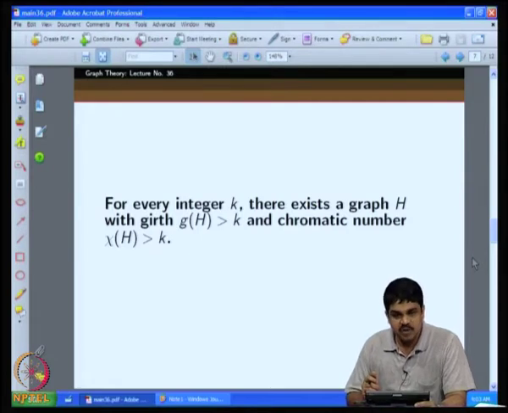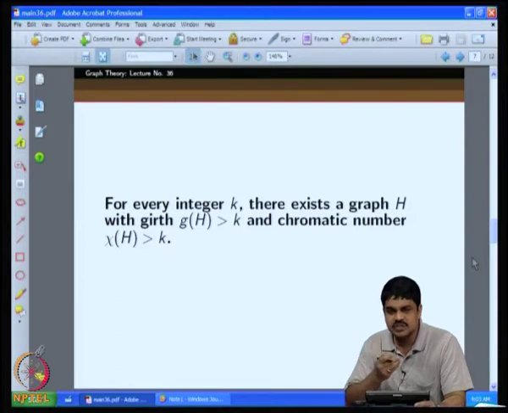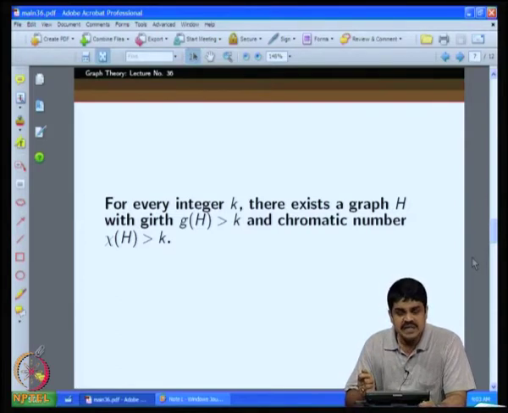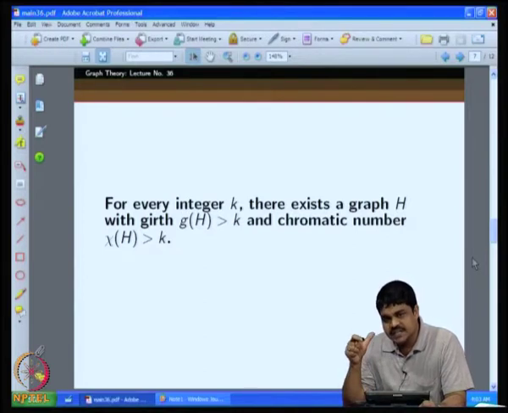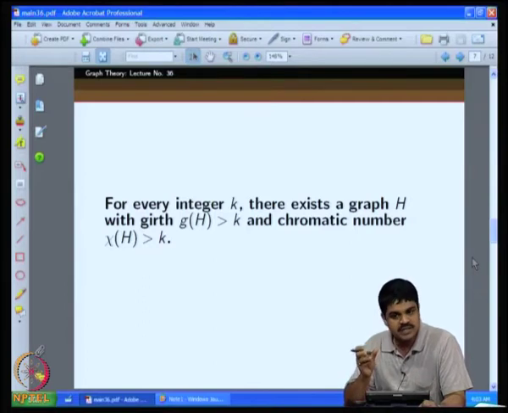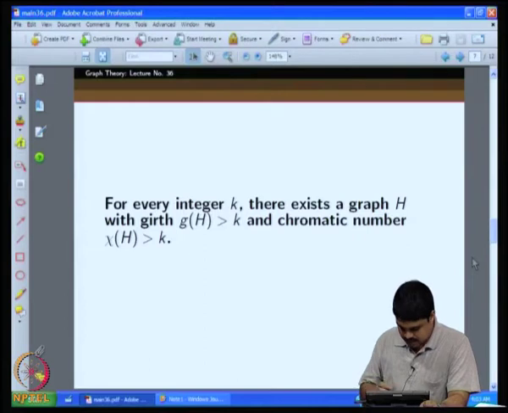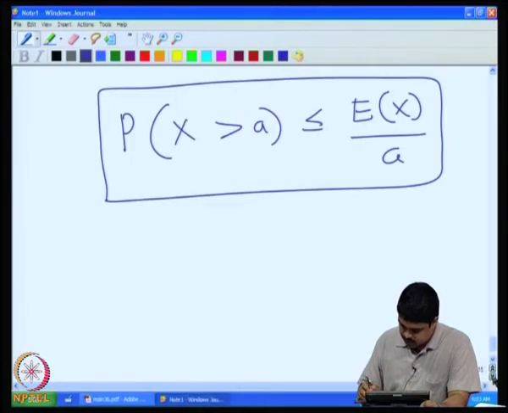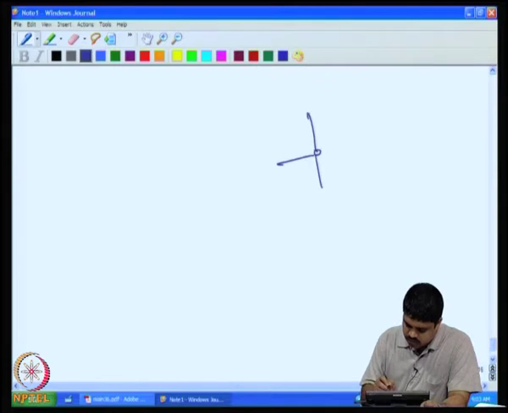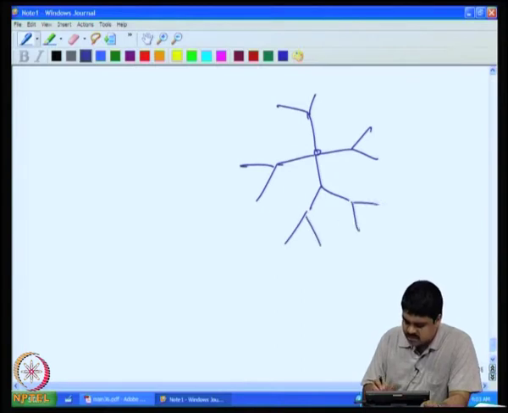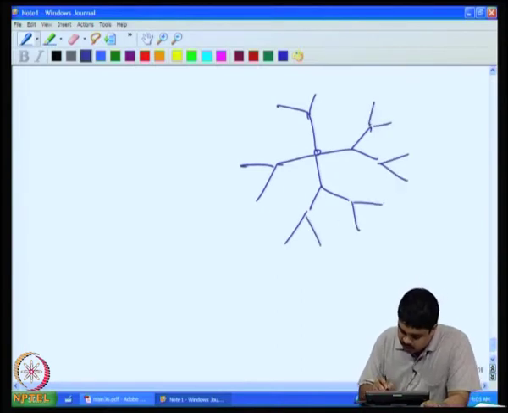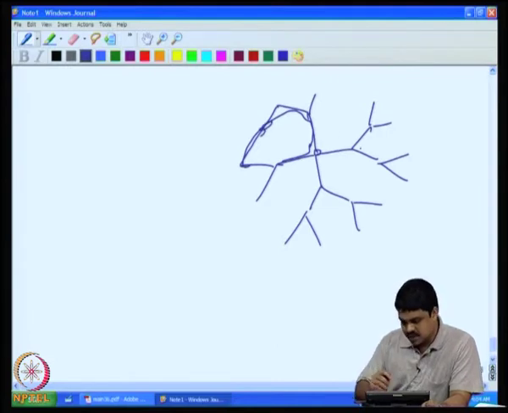Why do we think that it may not be possible? That is because these are kind of contradictory properties. When I say the girth is greater than k, if you look from one vertex, you will see a tree like structure around it because there are no short cycles. So, you have to go some distance and it will look like this, for instance. If you see a structure like this, that means there is a short cycle here, right. So, to some distance, up to k by 2, you will not see any edge blocking the tree.